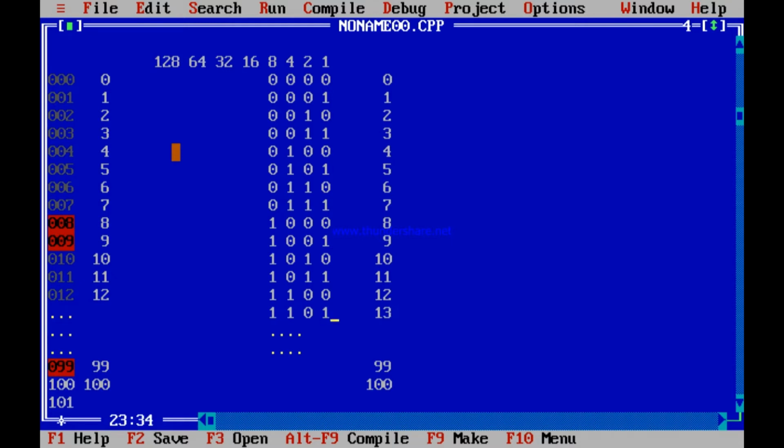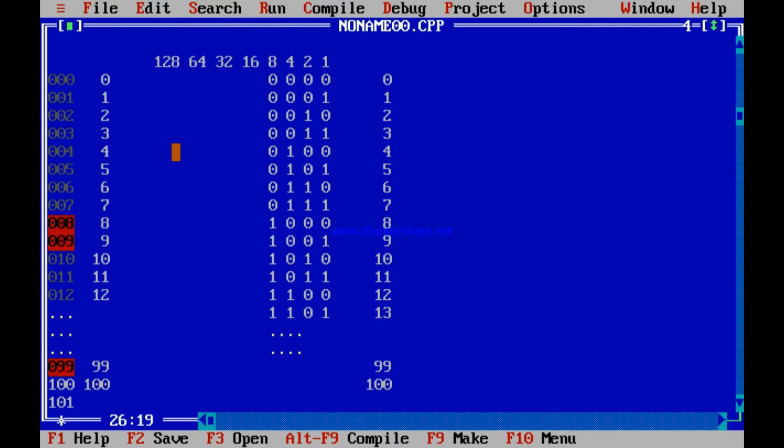So see what 13 is. 8 plus 4, 12 plus 1, 13. This is how you complete a number. Now 99. How do you write 99?